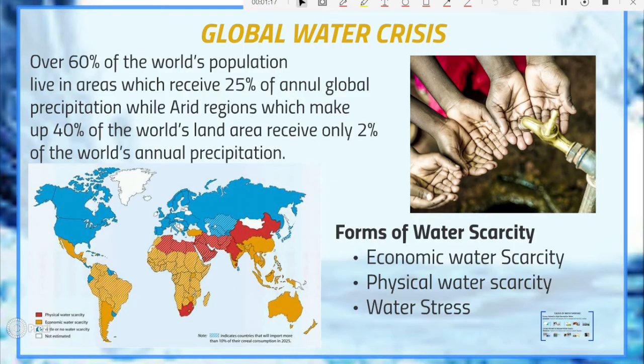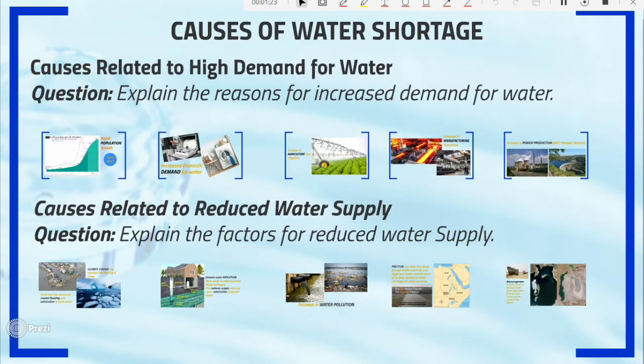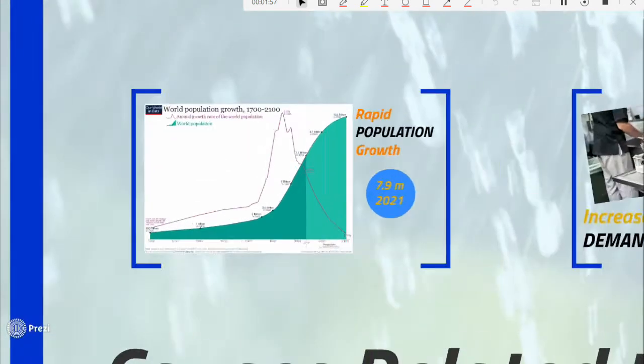Okay, so let's go ahead and take a look at the causes of water shortage, and we're going to divide these causes into two sections. In one, we're going to be looking at causes related to high demand of water, and the question under there, we're going to be explaining the reasons for the increased demand for water. And then in step two, we will look at the causes related to reduced water supply, and the question right there is going to be explain the factors for reduced water supply. So let's go to the first one: causes related to high demand for water.